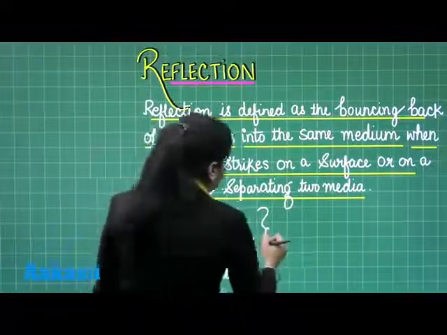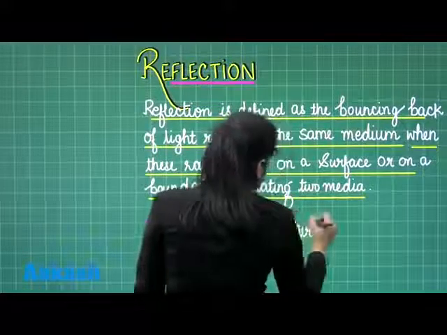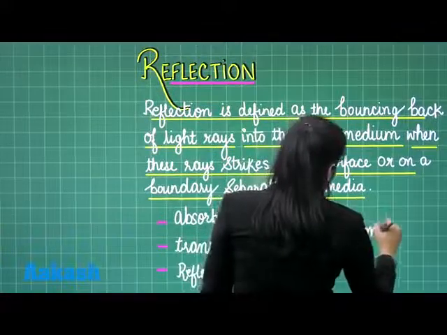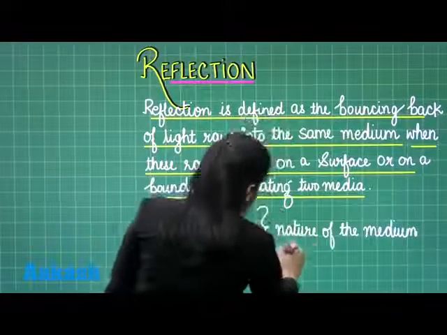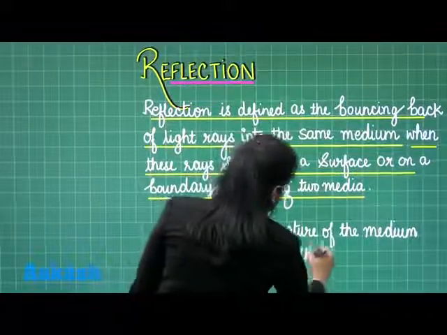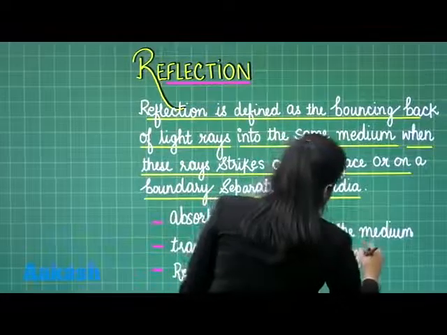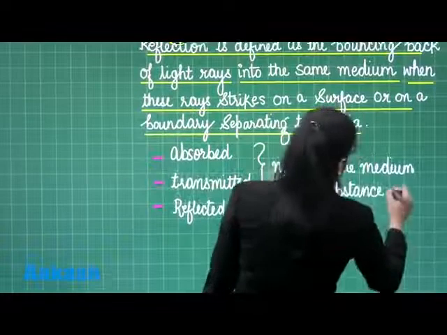This depends on the nature of the medium or the substance on which the light is falling.